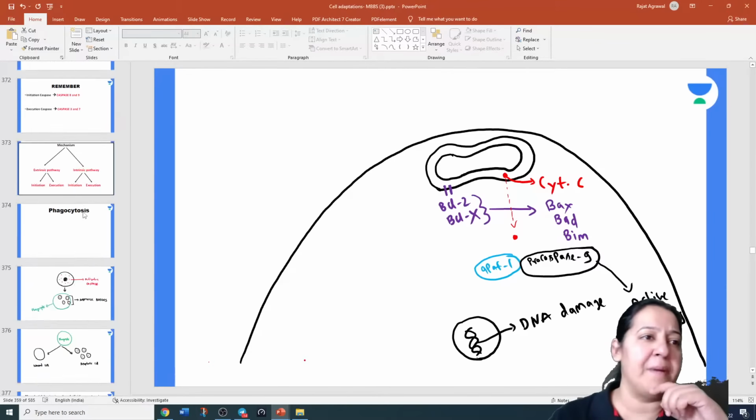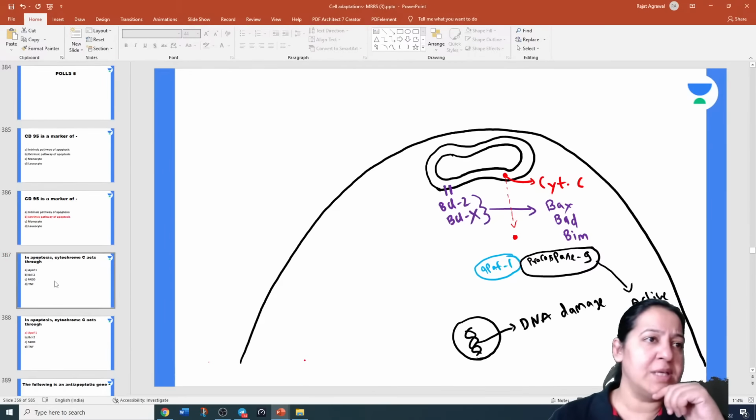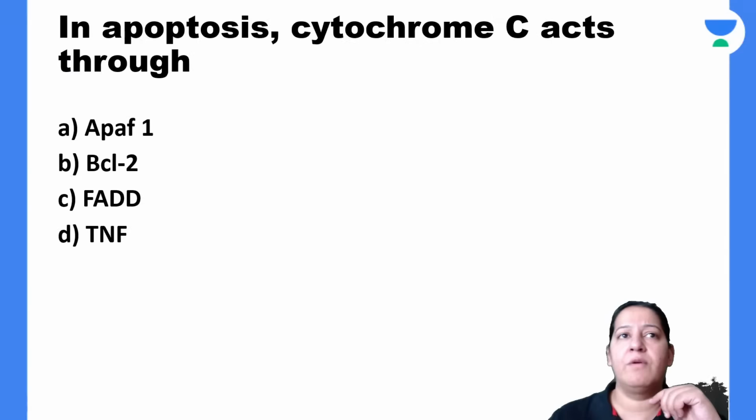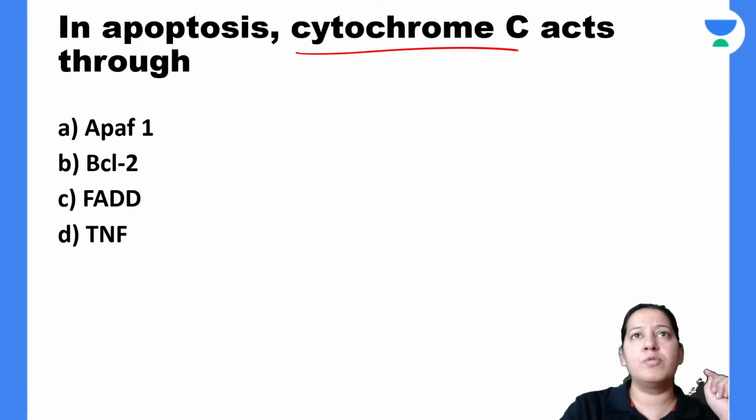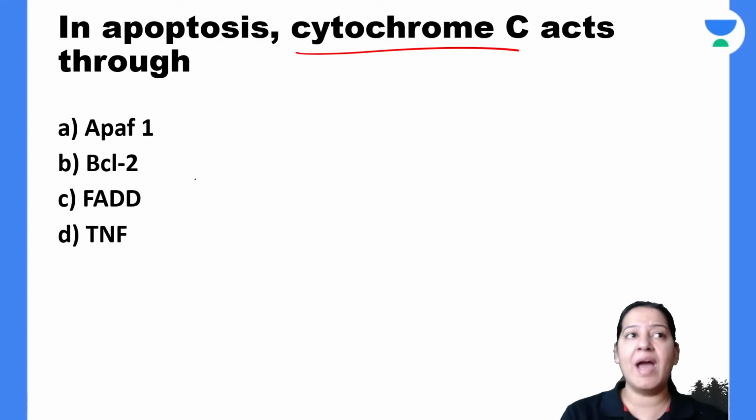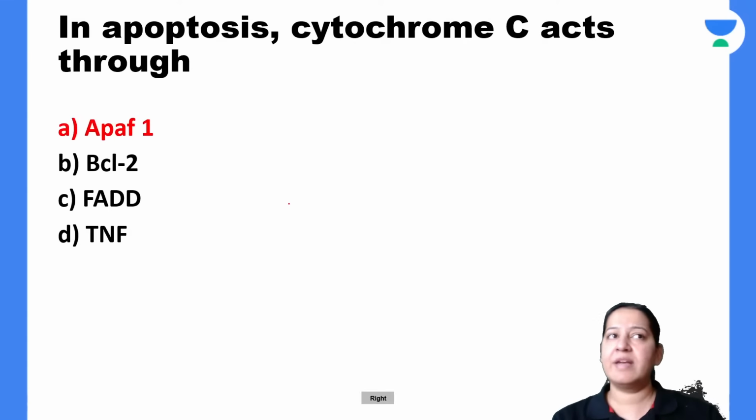So the correct answer here is APAF1. Let me come back to the question again. Now everyone will be able to answer it. What is the correct answer? In apoptosis, cytochrome C after coming into the cytoplasm acts via APAF1. So the correct answer here is A.